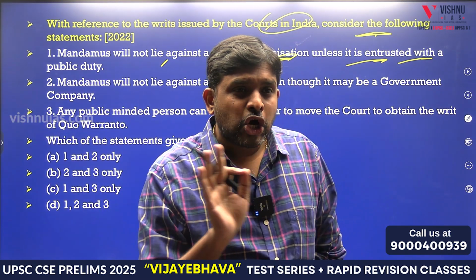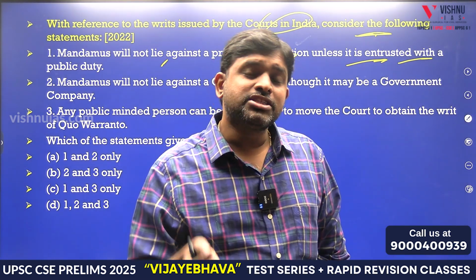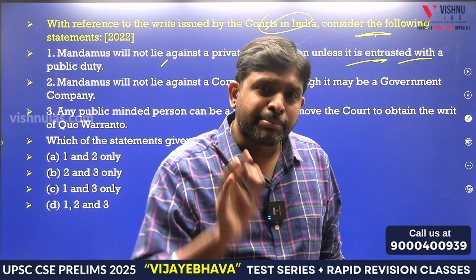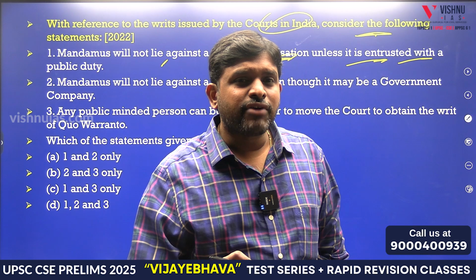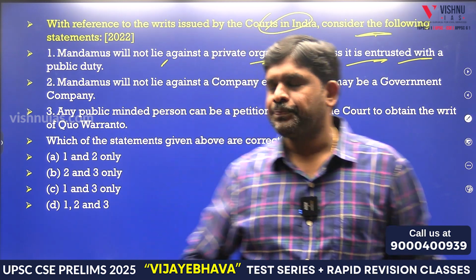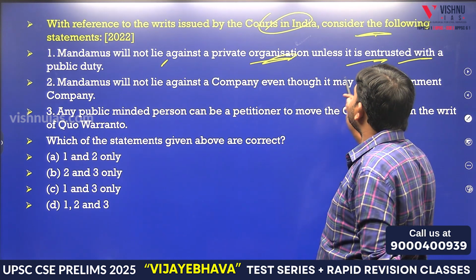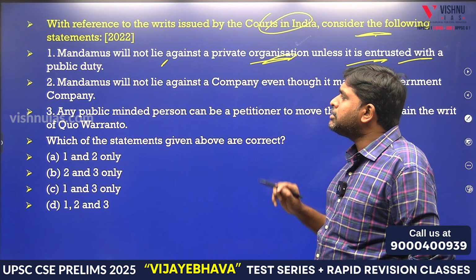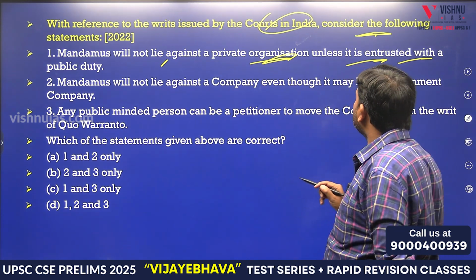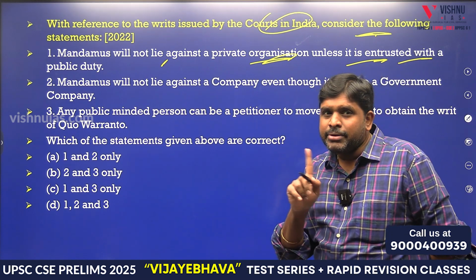So Mandamus is not exclusive for the government officers only. Mandamus is for private people, Mandamus is for private organizations if they are working for public, if they are working with public money. Mandamus will not lie against a private organization unless it is entrusted with the public duty. Yes or no? Yes. Mandamus will not lie against a company even though it may be a government company.